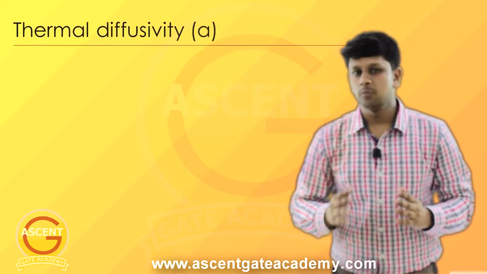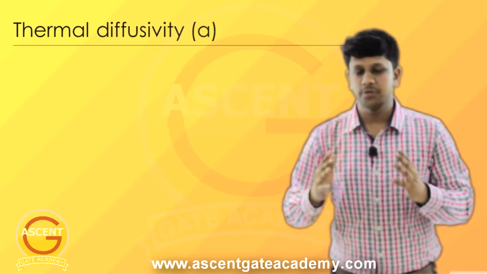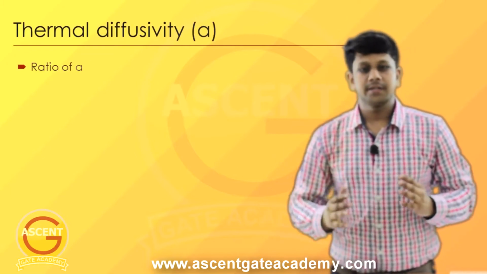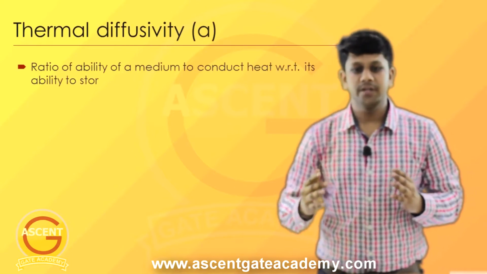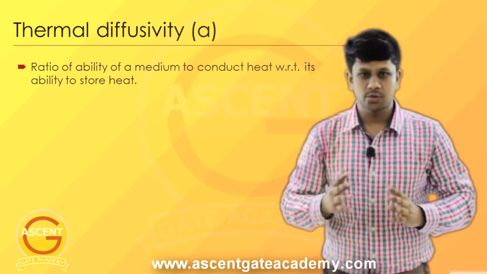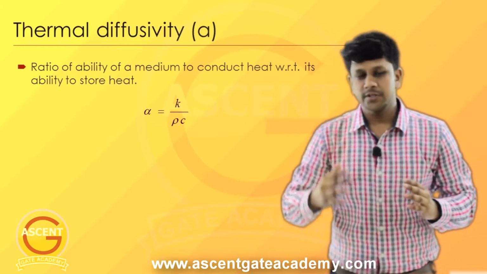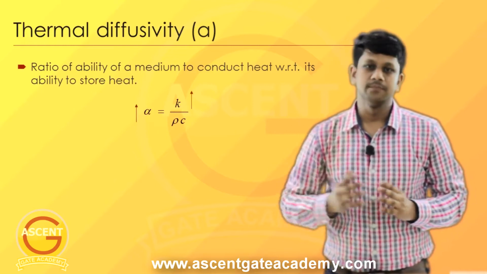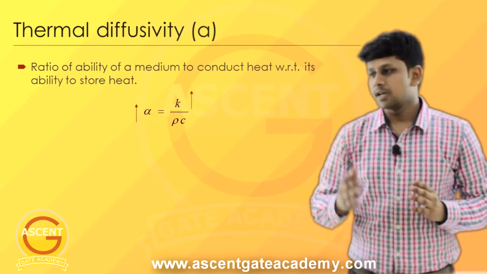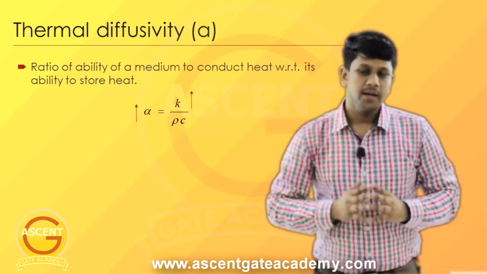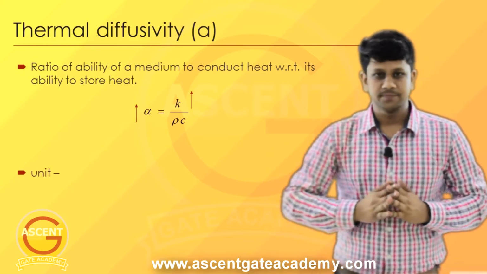Now you will see one more property, the thermal diffusivity. It is denoted by alpha, and it is the ratio of the ability of a medium to conduct heat with respect to its ability to store heat. The equation of alpha is alpha equal to K by rho C, where K is the thermal conductivity, rho is the density of that material, and C is the specific heat.